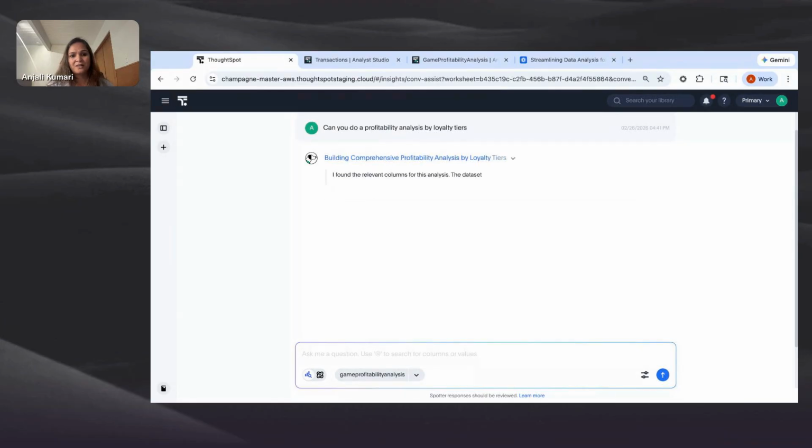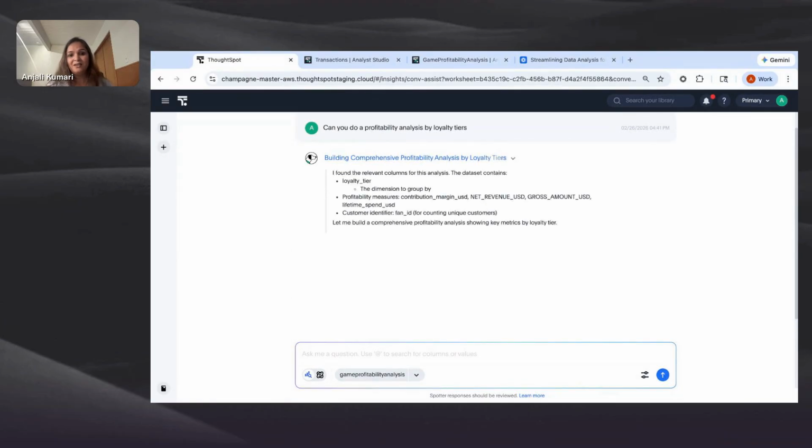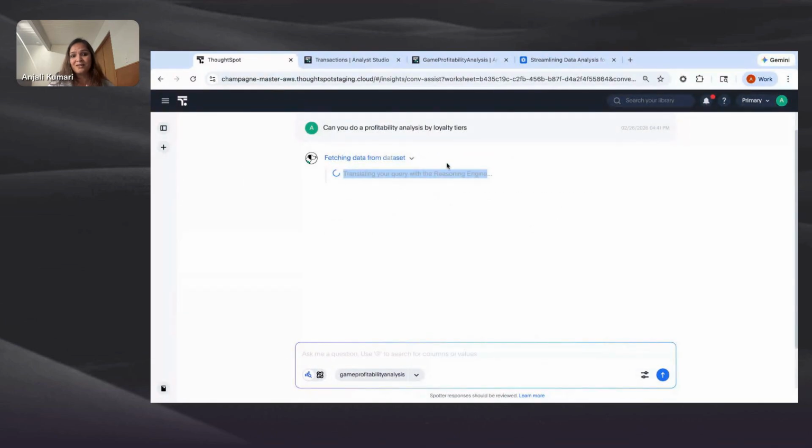We'll just wait a little bit. And all these queries that are running, it's running on the cache. So your cloud cost is in control essentially. So right here, what you see is that it has identified the right columns. It has identified margin, which was newly created as well. And it is generating the query for us. All right, so it's almost ready for our analysis.